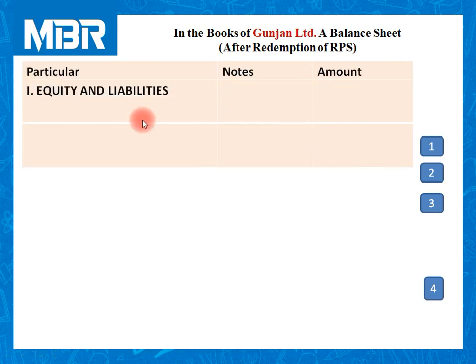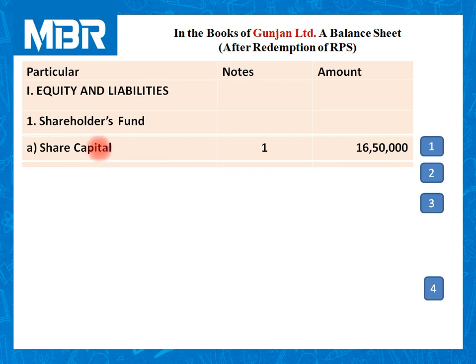First part of the balance sheet is equity and liability. It includes shareholders fund, and shareholders fund includes share capital. Share capital of the company is presented, computed or calculated in note number 1.